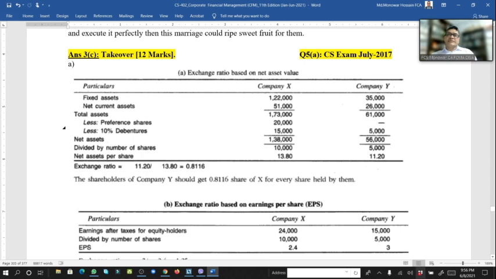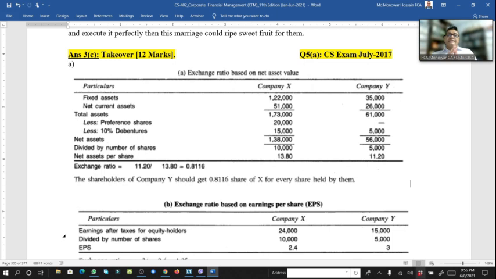Here fixed asset, both companies taking net current asset, total asset, preference share, and less dividend asset, net asset comes 1,30,000, here 56,000. So number of share here 10,000, here 5,000. So if we divide, then we get net asset per share 13.80 and here 11.20. So exchange ratio 11.20 divided by 13.80 equals 0.8116.